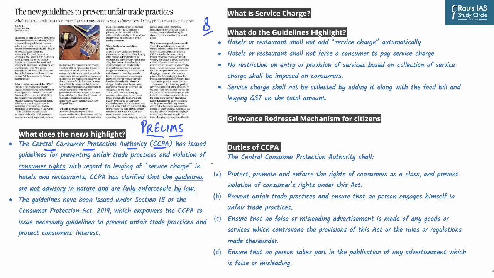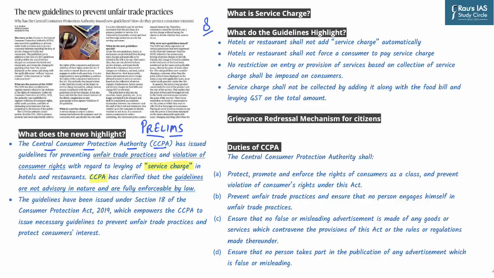Now, we are aware of the fact that all of us visit hotels or restaurants at some point of time in our life, and whenever we ask for the bill, many institutions add a service charge as part of the hotel bill. Now, CCPA has clarified that the service charge is voluntary in nature, and these hotels and restaurants cannot implement a service charge on their own without disclosing it to the consumer. Now, this is an important aspect.